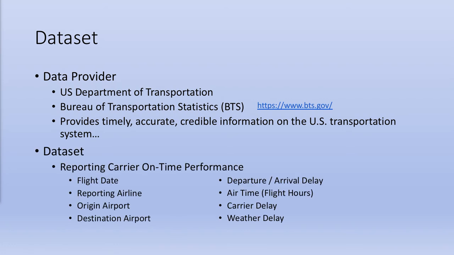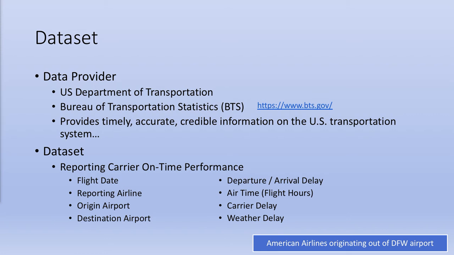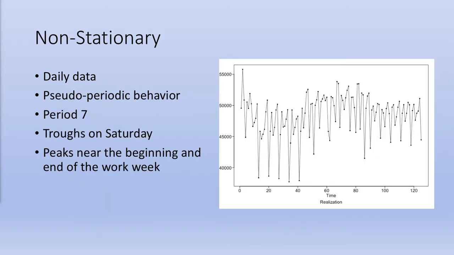We extracted flight hours along with other variables found in the carrier on-time performance data set. We aggregated the data daily and filtered to American Airlines flights originating out of DFW during calendar year 2018 and 2019. We began by checking for stationarity. The realization has pseudo-periodic behavior with peaks and troughs that fluctuate from week to week. We see consistent low points that are associated with Saturday, and as a former commercial pilot, I know that there are consistently fewer flights on this day, so we know the data violates one of the three rules of stationarity as it depends on time.